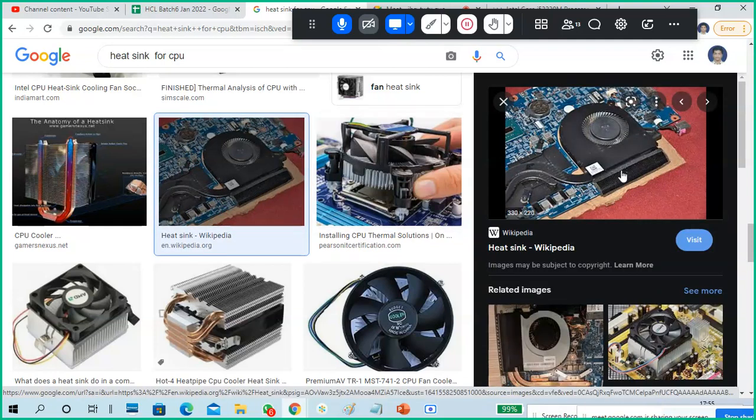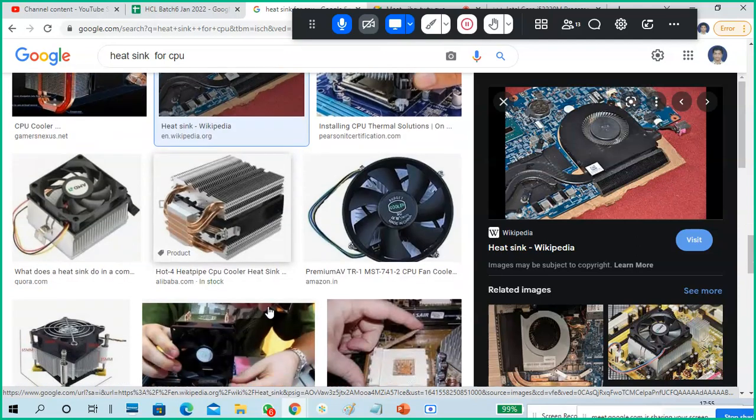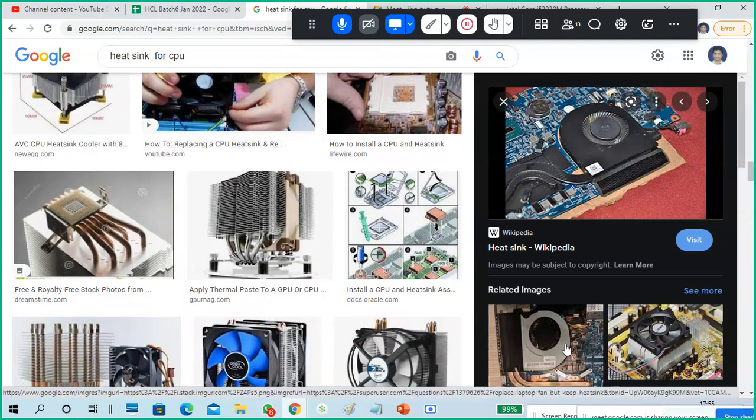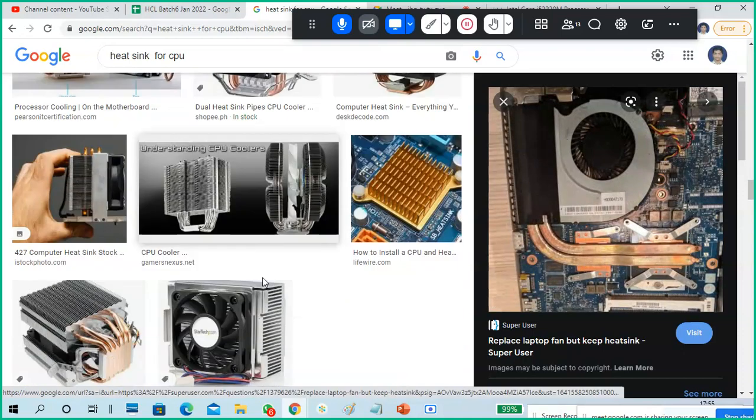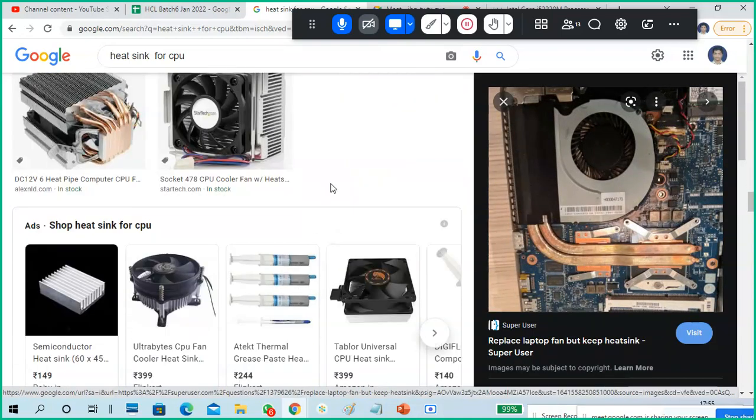The heat goes from this fan to outside, down the side of the laptop, or the side, usually both.